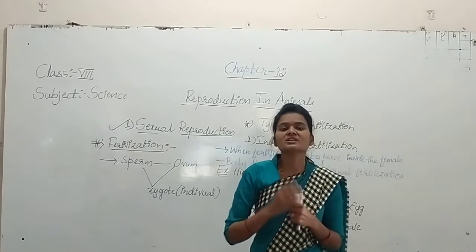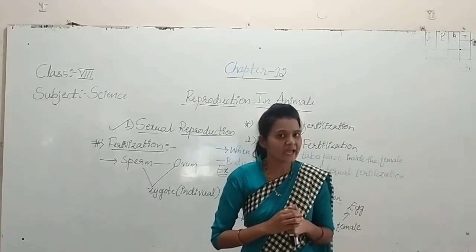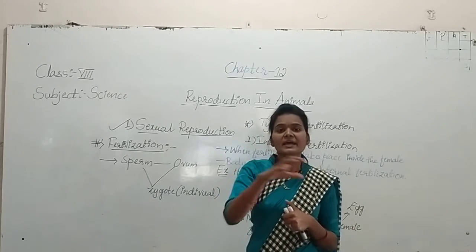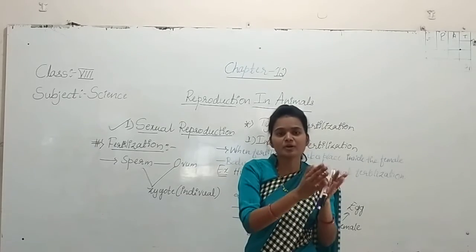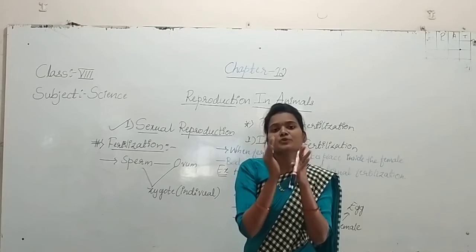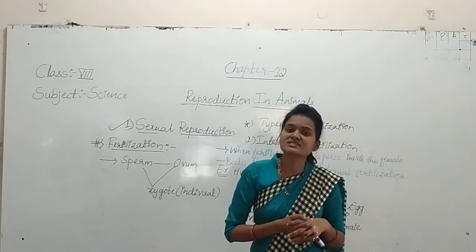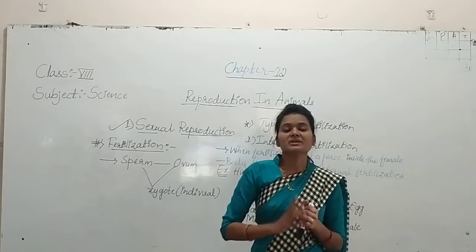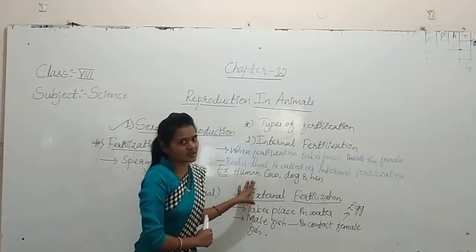After fusing, the zygote is formed. Through that zygote, the baby forms: from zygote the embryo develops, then from the embryo there is a fetus, otherwise the infant or baby. This is the external fertilization process.